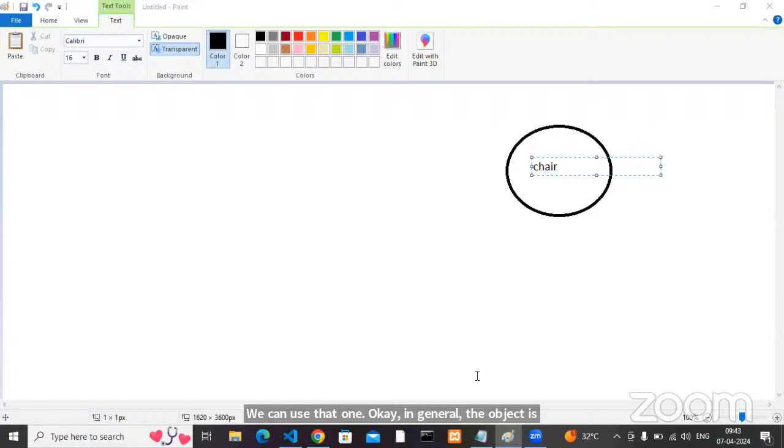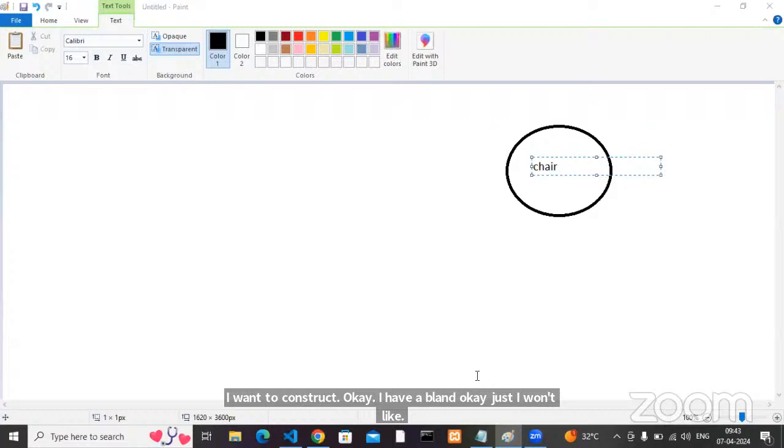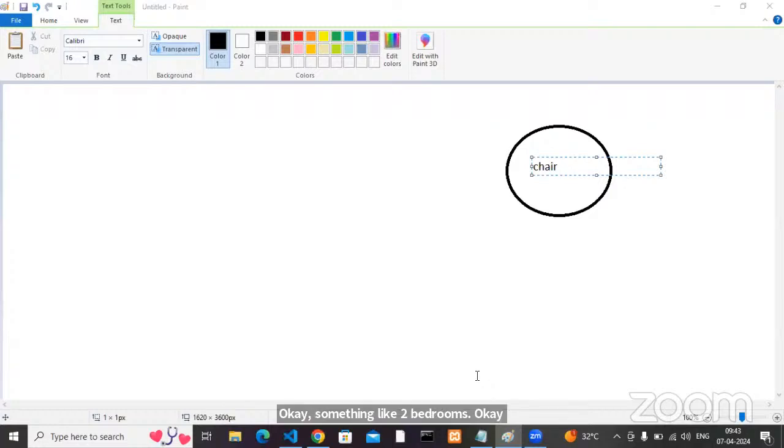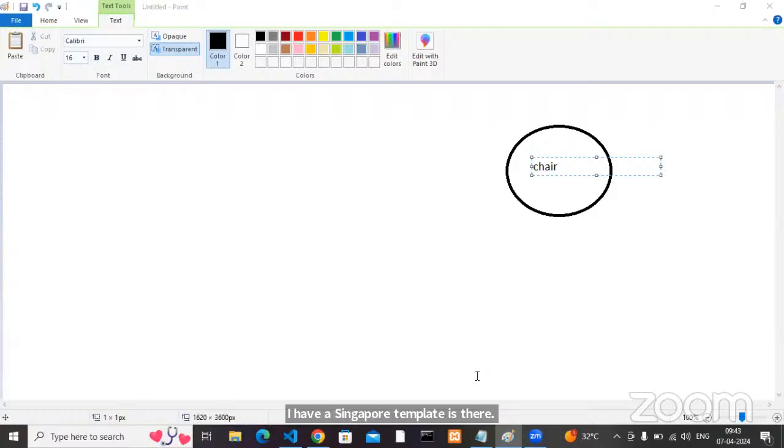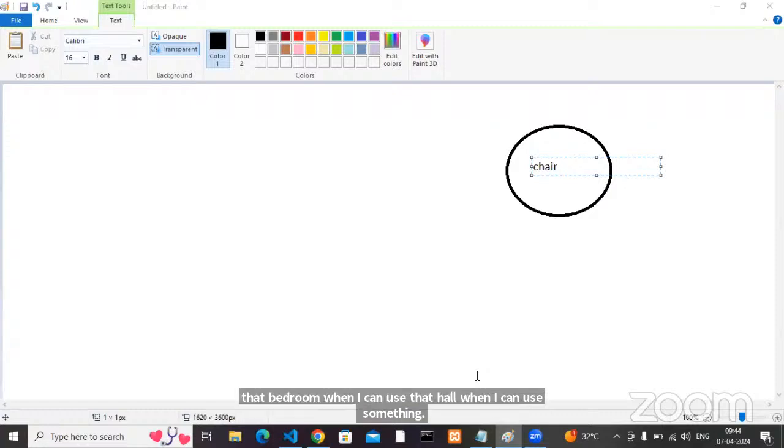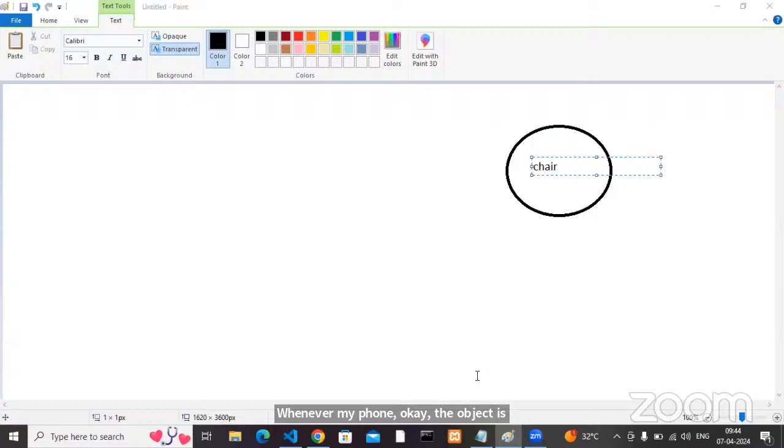Now come to our OOPS concept. In OOPS, what is an object and what is a class? Simply, a class is nothing but a template. For example, I want to construct one home, and I have a plan: two bedrooms, one hall, like that. I have a simple template. I can use that bedroom and that hall only when my home, the object, is available.